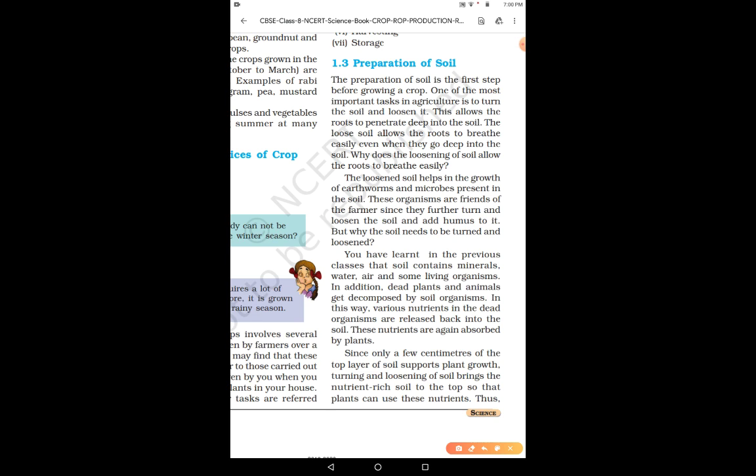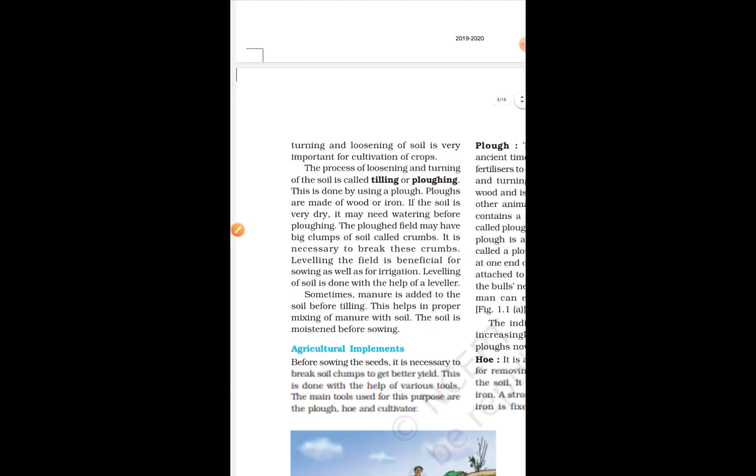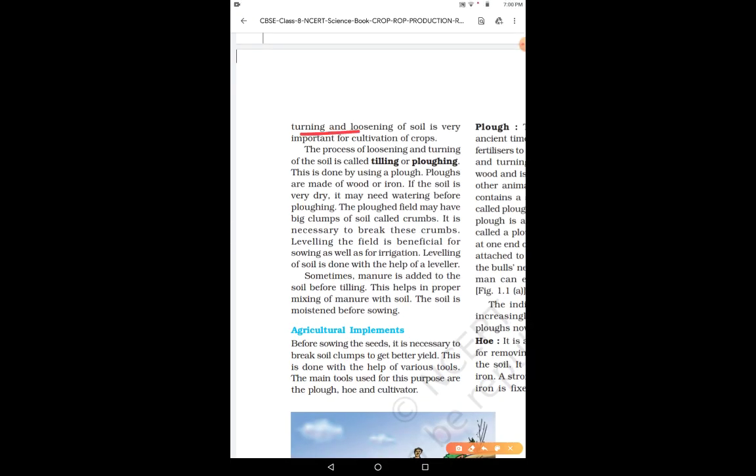So now, thus, turning and loosening of soil is very important for cultivation of crops. So we have studied about different advantages, right? Why turning and loosening of the soil is important, right? Why is this important? Let us recapitulate the advantages.